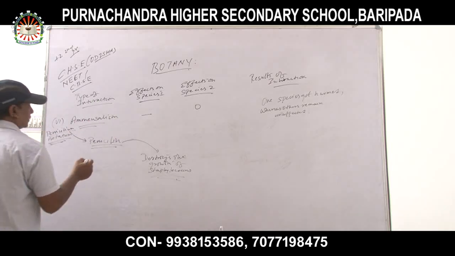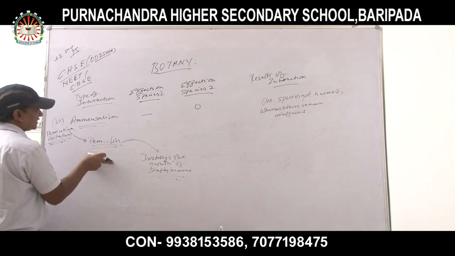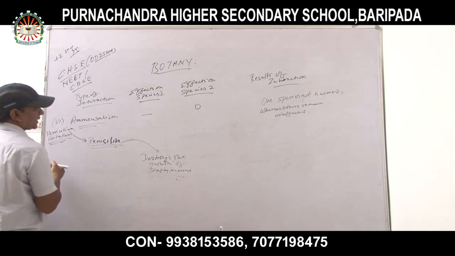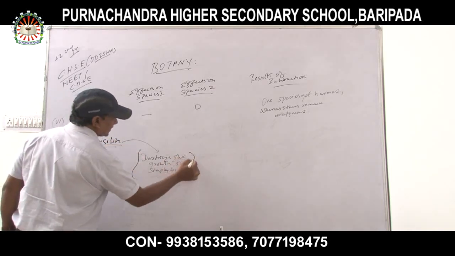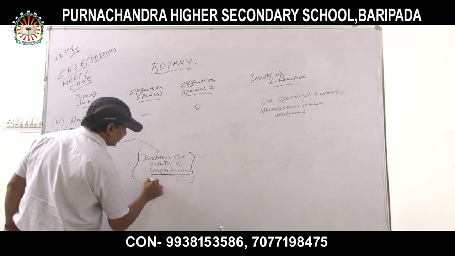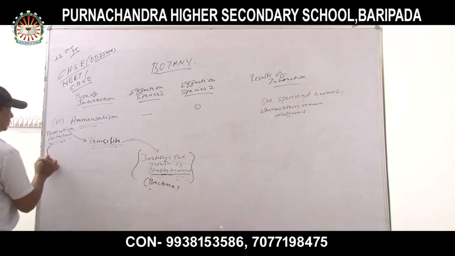Here, none of the organisms are benefiting. But in amensalism, Penicillium remains unaffected, but one is getting eliminated. Which one? Staphylococcus. Staphylococcus is the bacteria, and Penicillium notatum is what? Fungi.